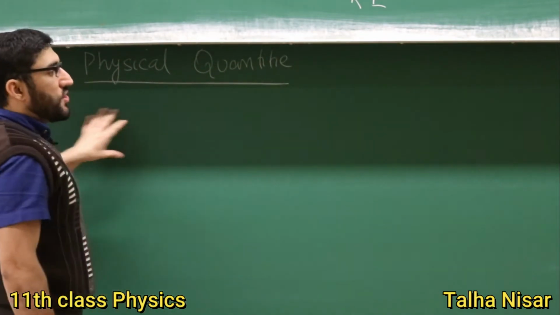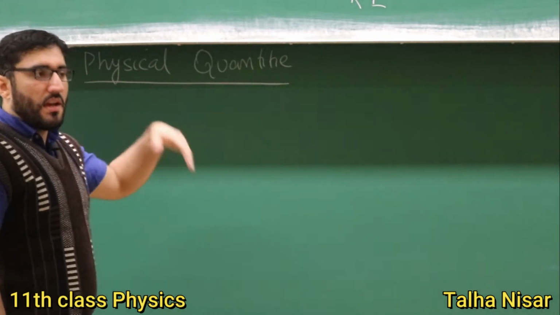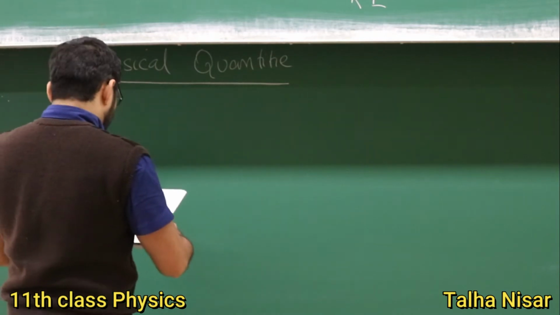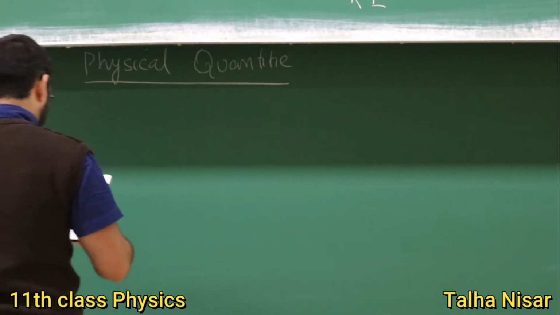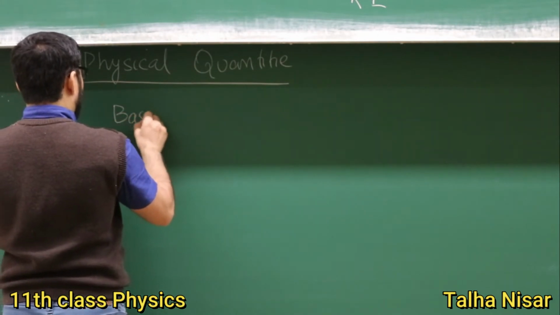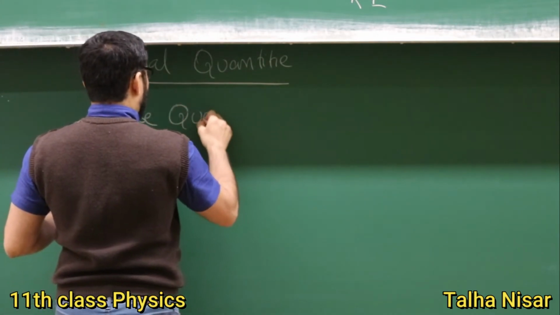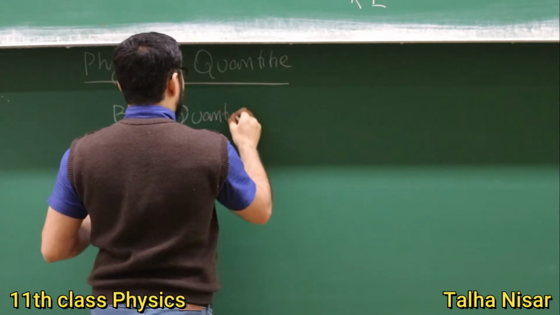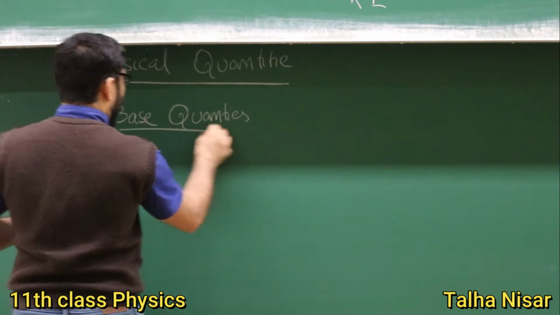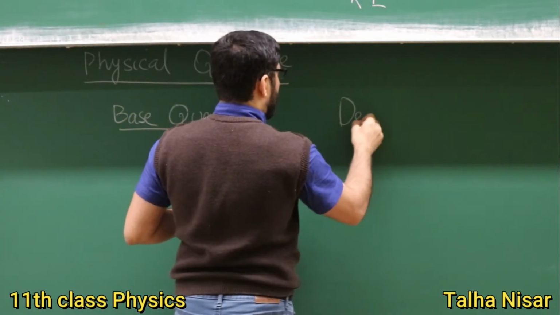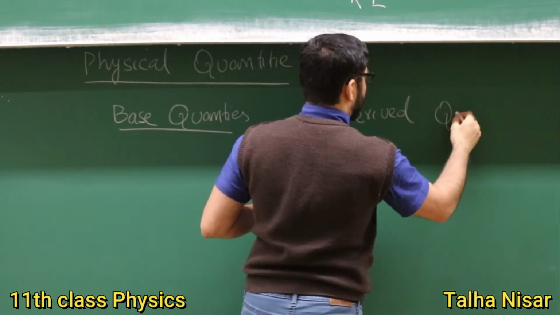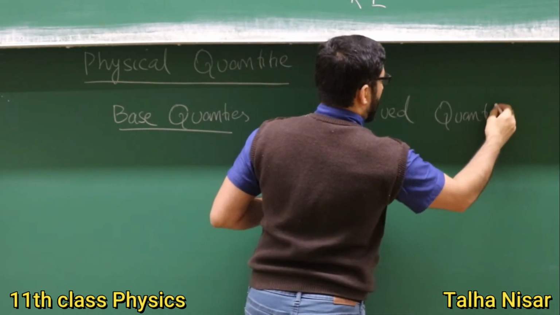So how do we measure these physical quantities? For example, we have the mass, we have the time, we have the temperature. So for that, we have the base units. So we have the base quantities, and then we have the derived quantities.